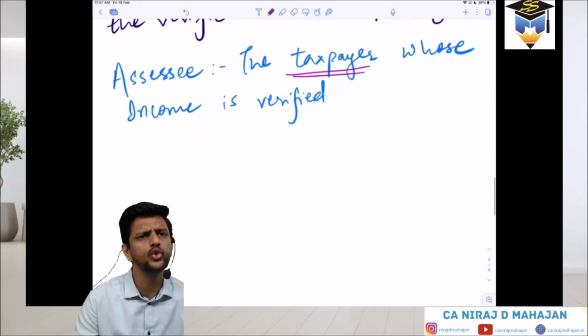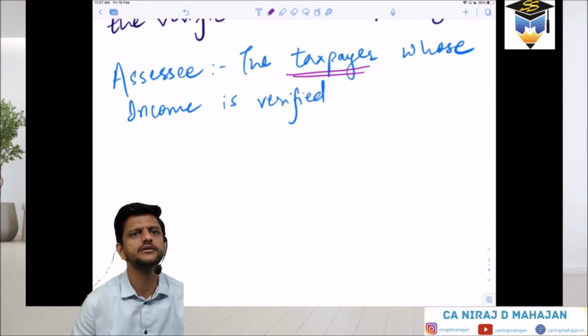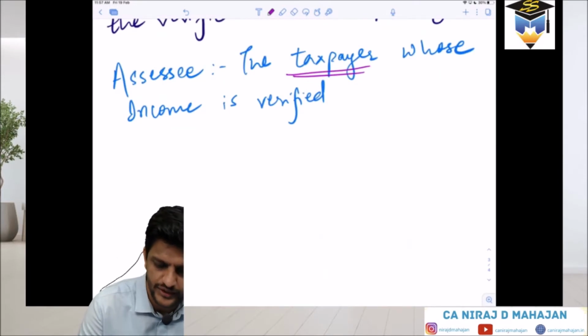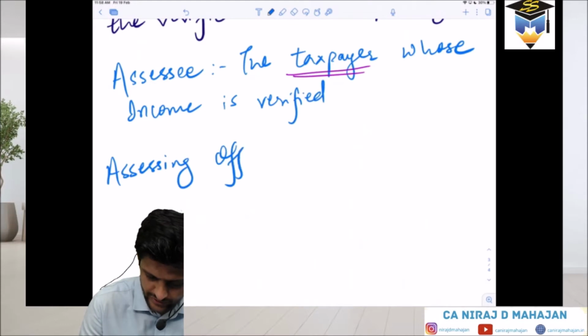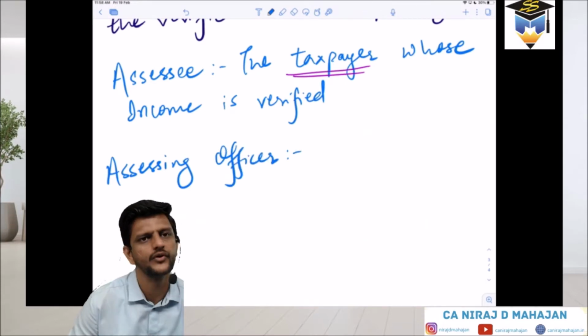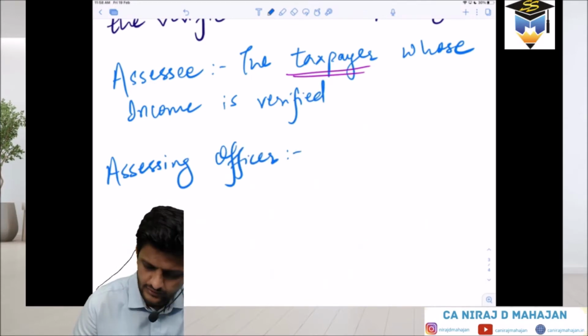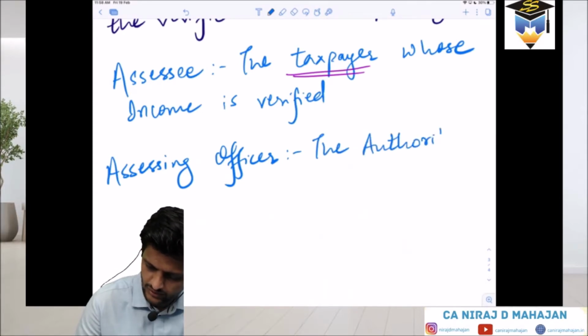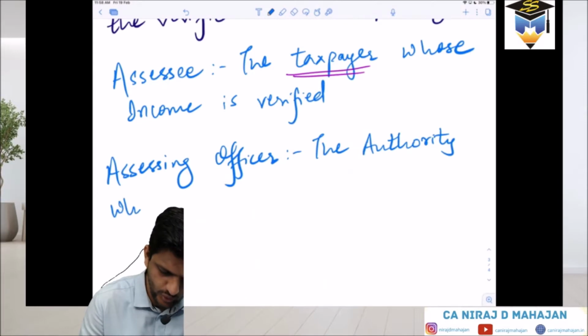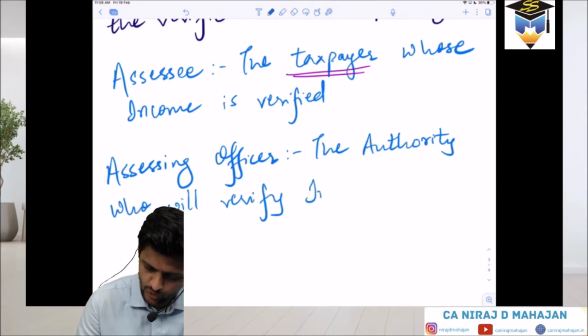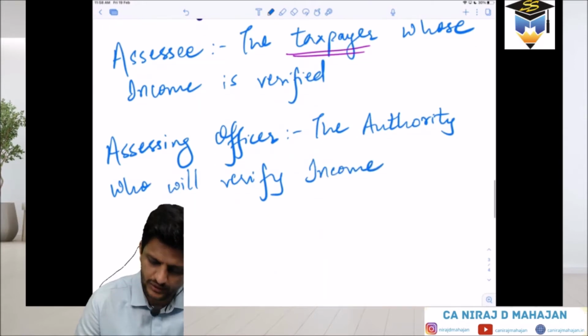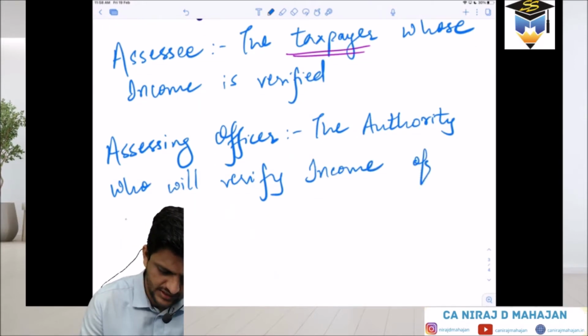Now you tell me, who will verify them? Assessing officer. The authority who will verify the income. Whose income? Of the assessee.